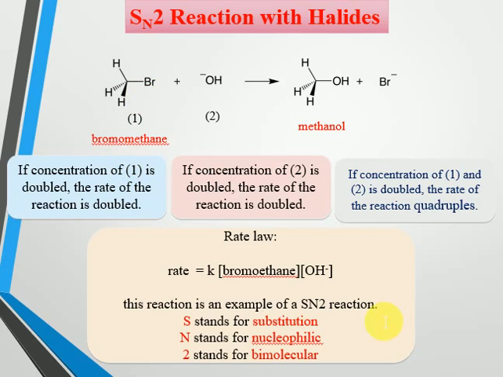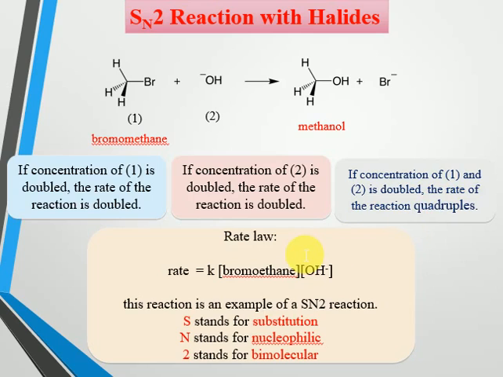According to the reaction kinetics, the rate of reaction for the hydrolysis of bromomethane will depend upon the concentration of both the bromomethane as well as the reagent. Meaning the rate of reaction depends upon the concentration of substrate as well as the concentration of nucleophile. If the concentration of substrate is doubled, the rate of reaction is doubled, and if the concentration of the reagent is doubled, the rate of reaction is also doubled. If the concentration of both reagent and substrate is doubled, then the rate of reaction is going to quadruple.